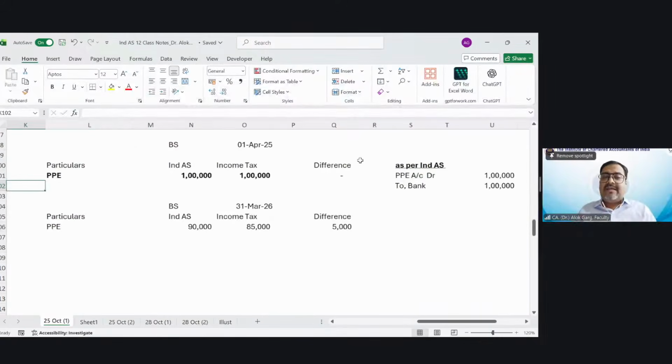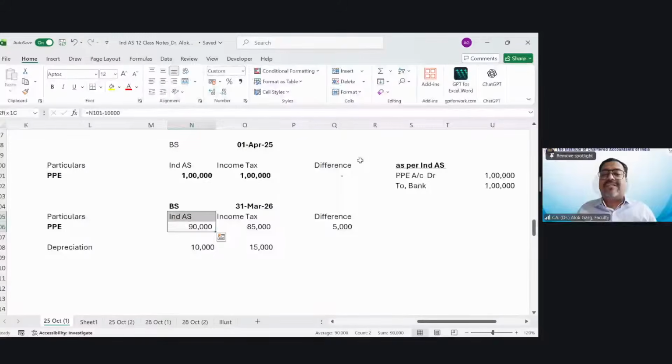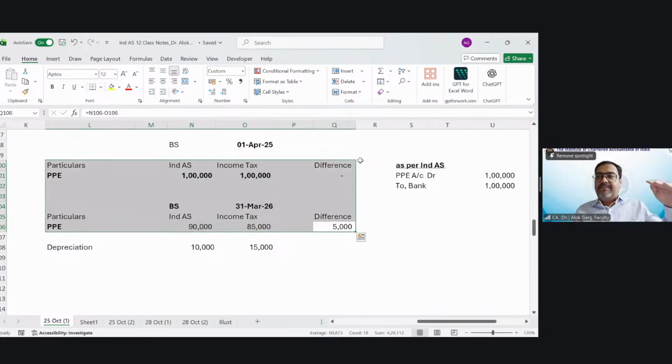Now, at the end of the year, this machinery is going to be depreciated. So under Ind AS, the depreciation has to be provided on the basis of, this is known as the book base or carrying value. This is known as the tax base. We compare the PPE balance in the balance sheet versus the PPE balance as per the income tax balance sheet, right? Book base of PPE versus tax base of PPE. This is what we are comparing, right?